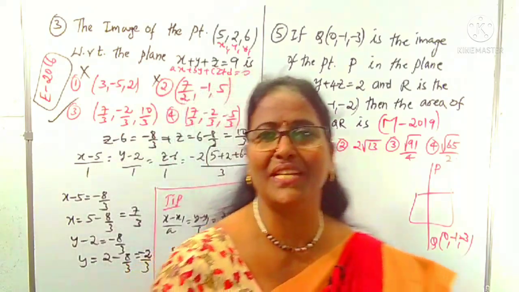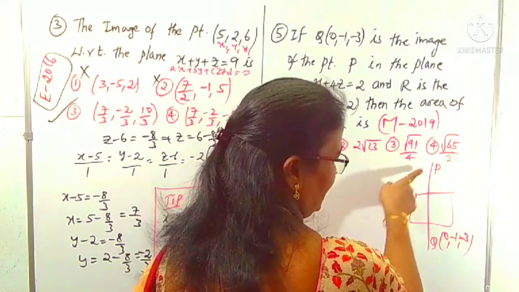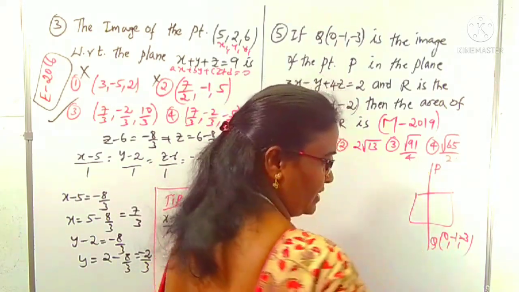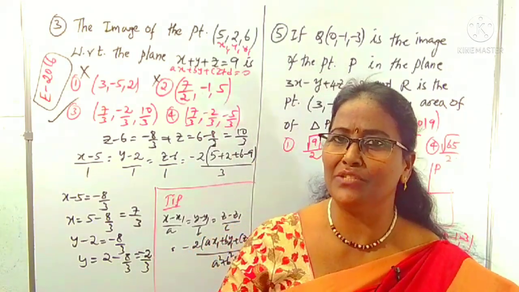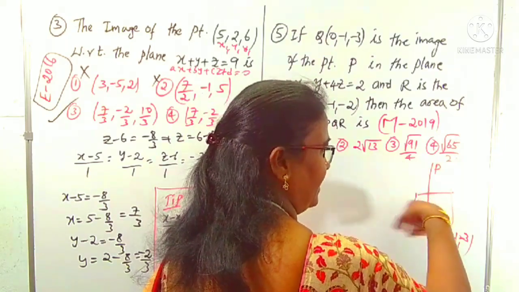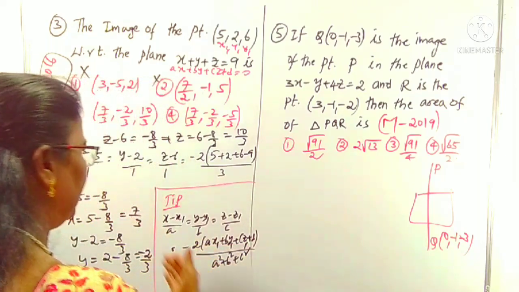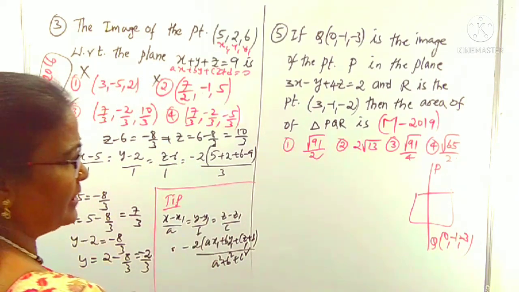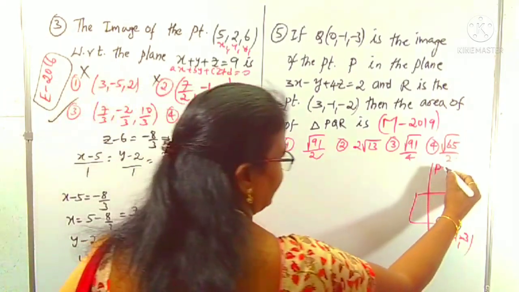How is it done? First, we find the image of Q. Actually the image is given; the point P we want. P and Q are reflections of each other, meaning P's image is Q, and Q's image is also P in reverse. That is what you are doing. I am using the short tip here; the same tip you can use there to find P. You can think this is x, y, z.